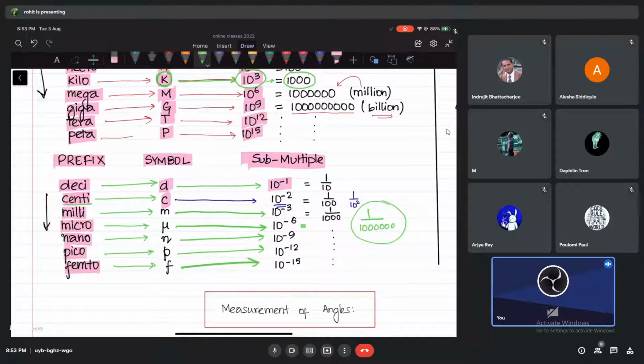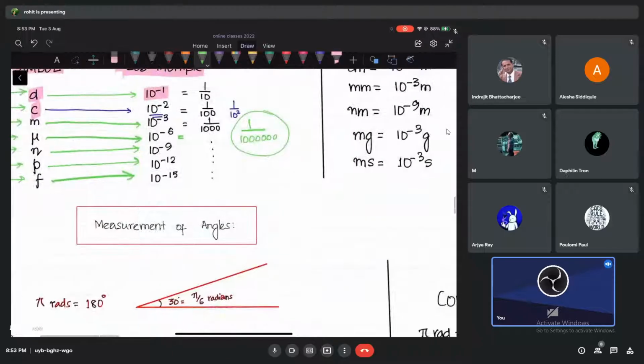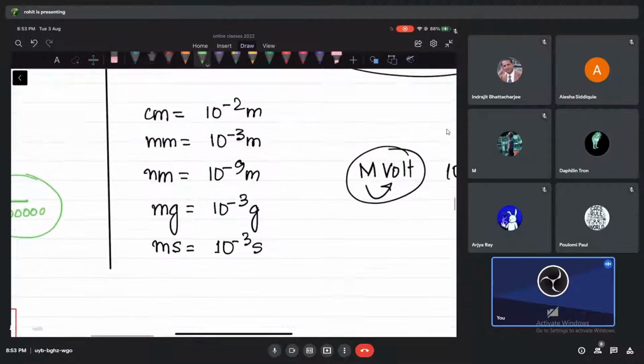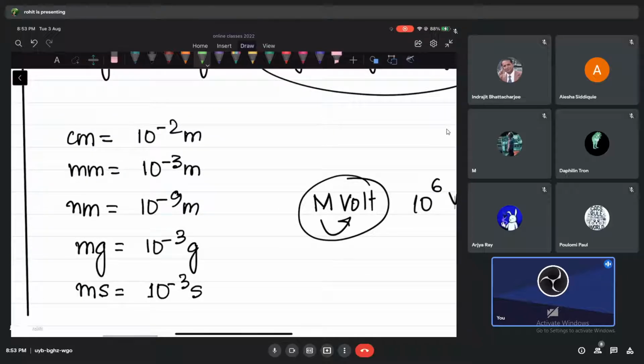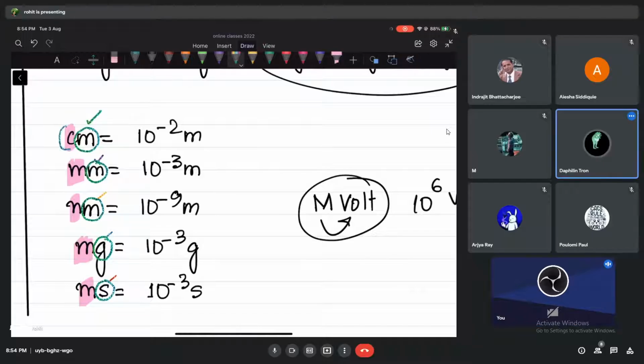Okay. So let me just show you something, and you tell me whether you understand or not. See, if I write here, guys, do you understand? What have I written here? This is prefix, prefix, prefix, prefix, prefix. And these are the units: unit, unit, unit, unit, unit. So what is this unit, guys? This is meters. This is also meters. This is also meters. What is this, guys? Grams. What is this? This is second. And these are prefixes. This is not meter.